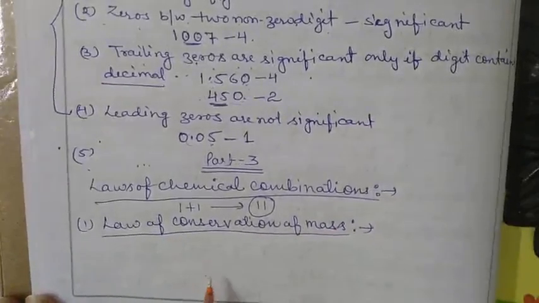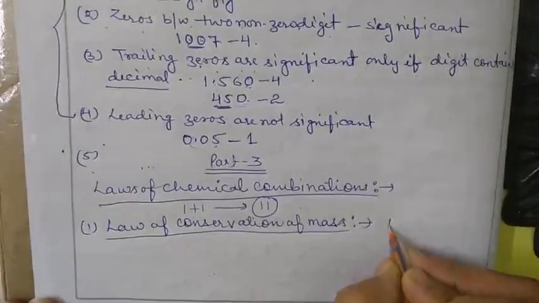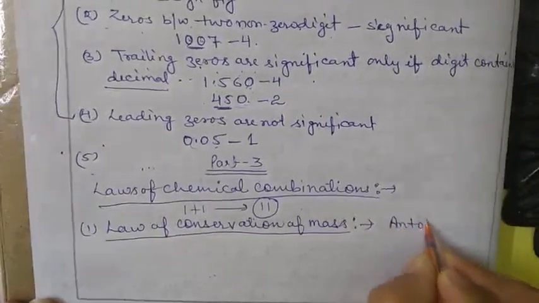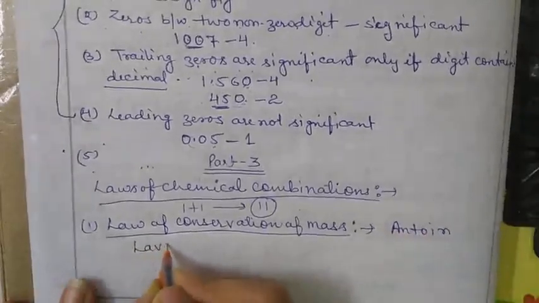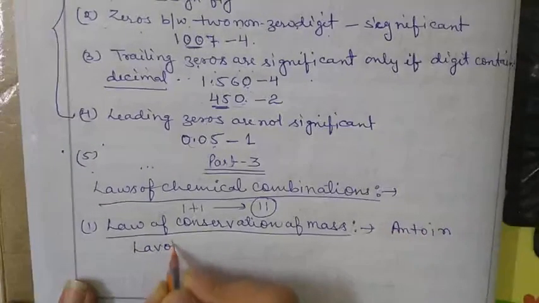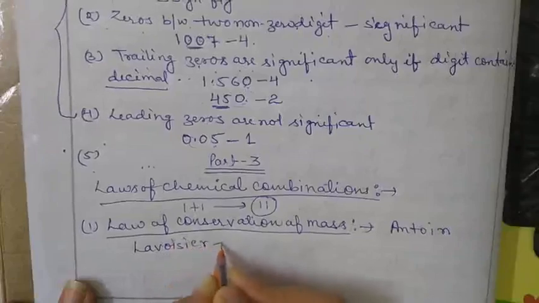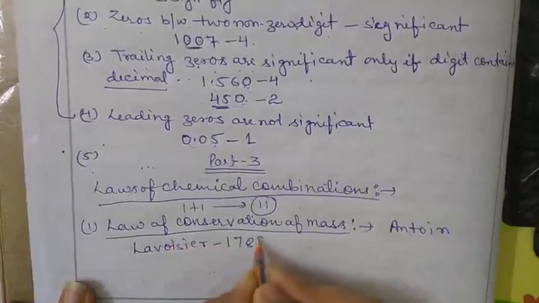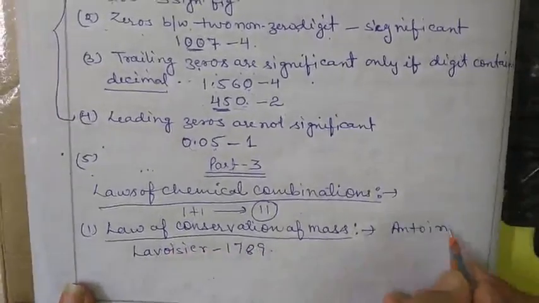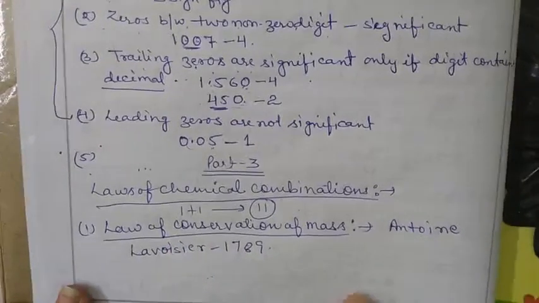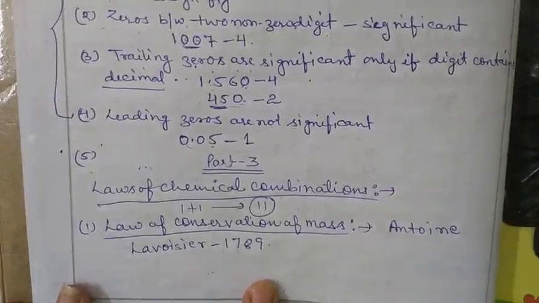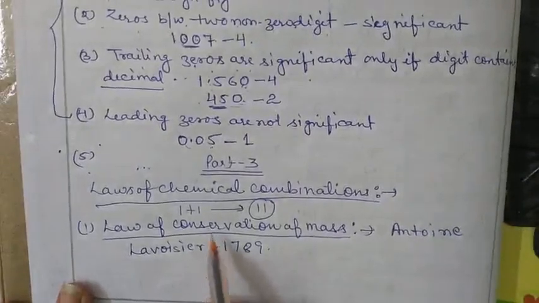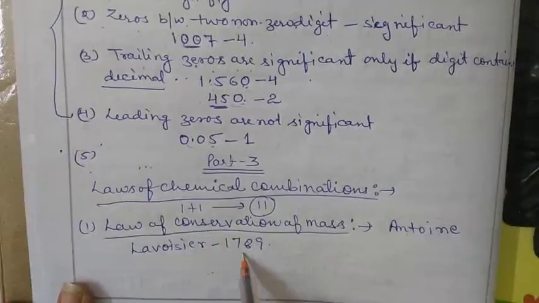This law was put forward by Antoine Lavoisier in 1789. This law was derived by Antoine Lavoisier in 1789, and according to this law, matter can neither